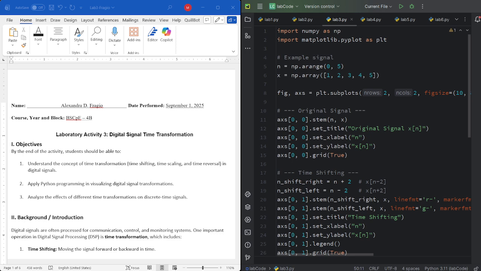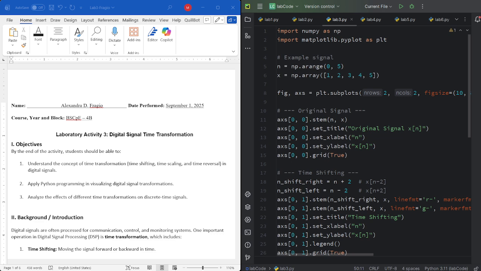Good day, everyone. Today, I'll be presenting our laboratory activity 3, which is all about digital signal time transformation. The objectives of this laboratory activity are to understand the concept of time transformation, specifically time shifting, time scaling, and time reversal in digital signals. We also aim to apply Python programming to visualize these transformations and analyze how they affect discrete time signals.